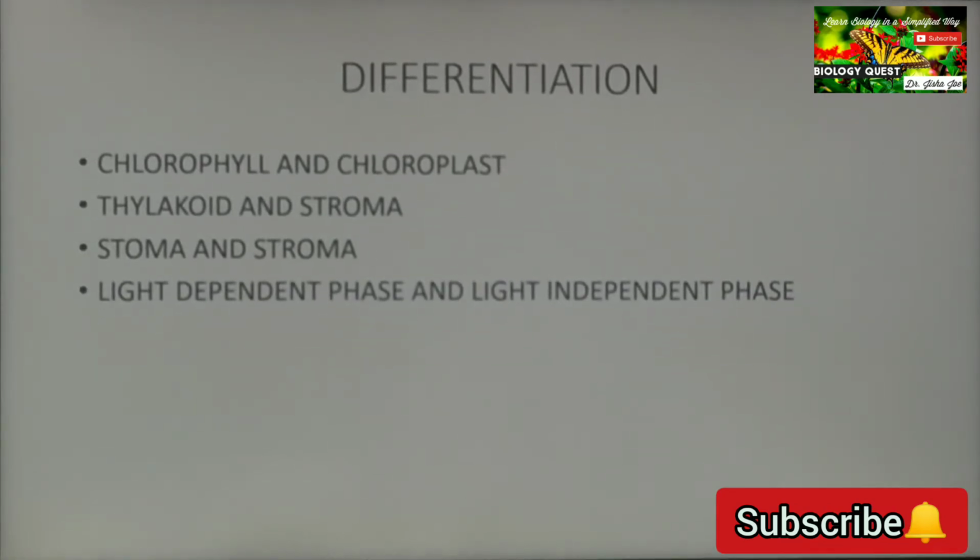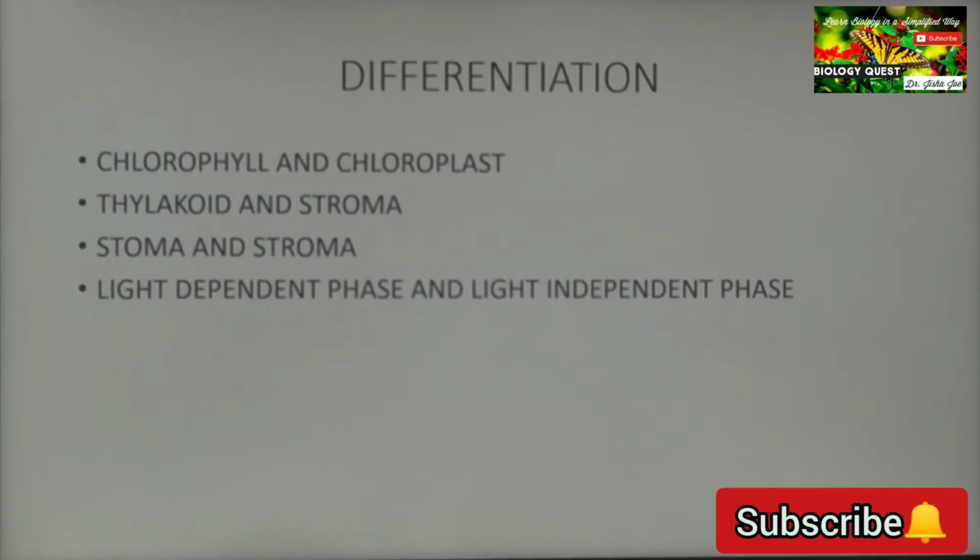Light dependent phase and light independent phase. Light dependent phase is the phase which is dependent on light, whereas light independent phase takes place whether light is present or not. It does not affect this phase.